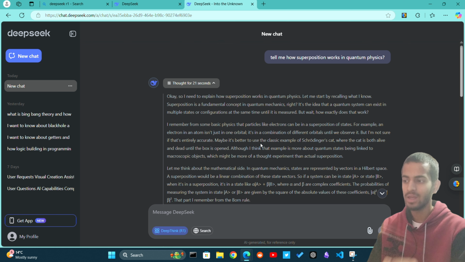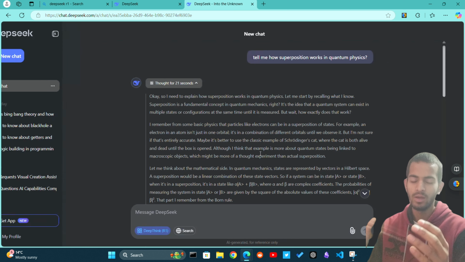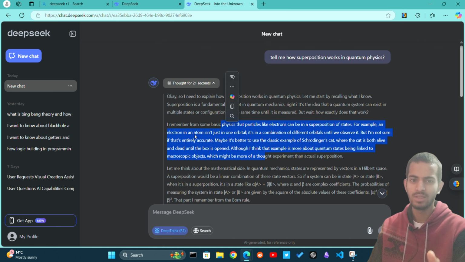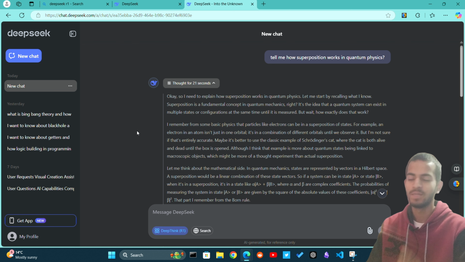It is very, very cheap. Like if you know about ChatGPT's new Operator, which is kind of an agent, you can build that for free in DeepSeek. Not only that, if you want to use their API, it only costs around $2 or even less than that. It's pretty amazing to use.